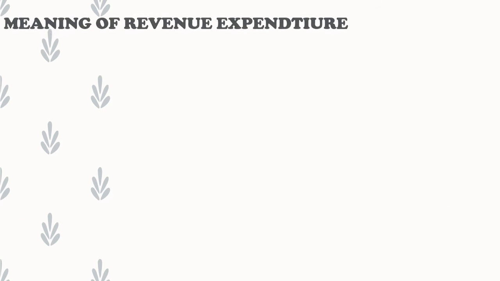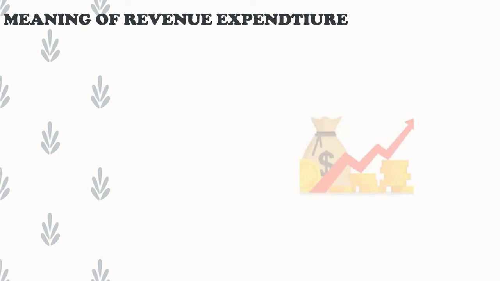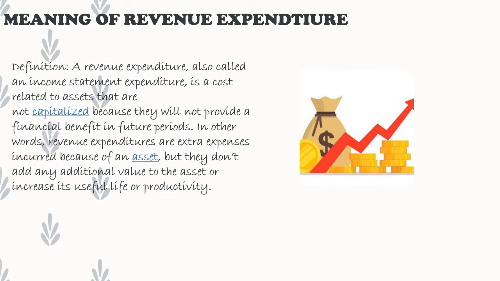Now the next is the meaning of revenue expenditure. Now tell me, what is revenue expenditure? Revenue expenditure is also called an income statement expenditure. It is a cost related to the assets that are not capitalized because they will not provide a financial benefit in the future period. In other words, revenue expenditures are extra expenses.